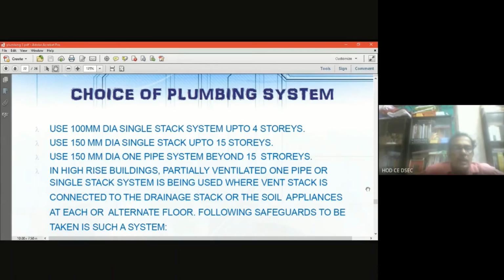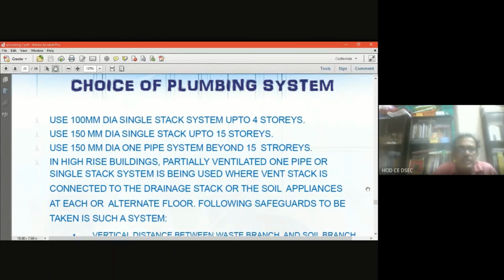Now, in high-rise buildings, a partially ventilated one-pipe or single stack system is being used, where the vent stack is connected to the drainage stack or the soil appliances at each or alternate floor. Now, the following safeguards are to be taken in such a system. What safeguards are to be taken?